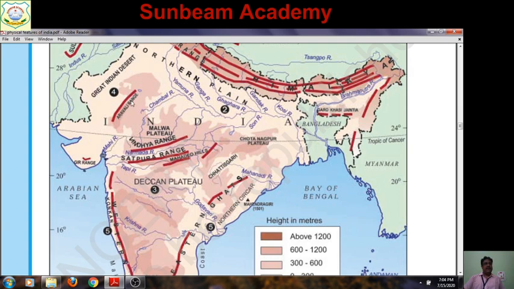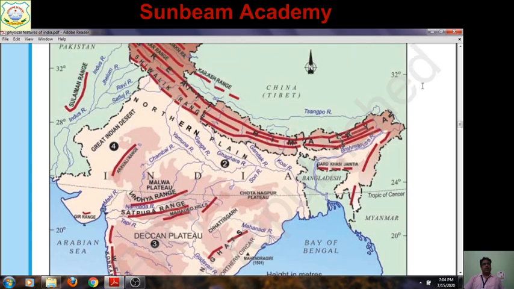You have to make an index for it, or you can take another map for this purpose. You have to make an index and locate the area completely, and then write Malwa Plateau. Then you have to locate the Chota Nagpur Plateau region. Here, this part in Jharkhand, parts of Chhattisgarh, parts of Odisha. This region is known as the Chota Nagpur Plateau region. Here you have to locate, and it is simple to locate the Deccan Plateau.